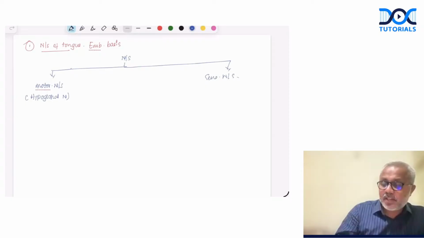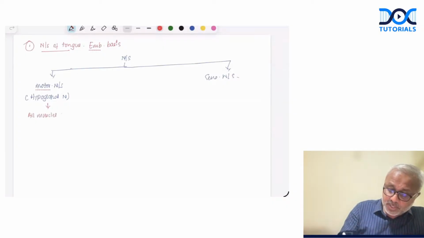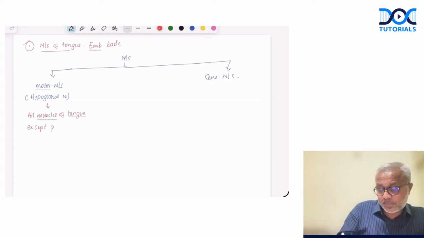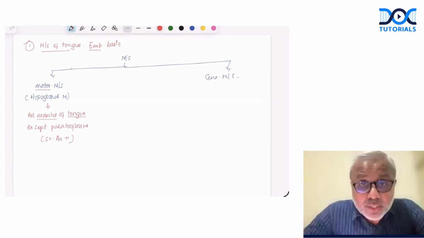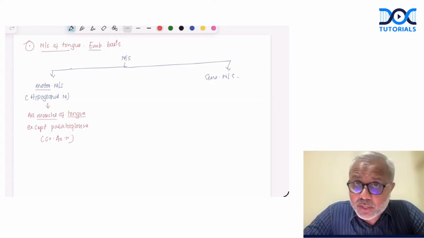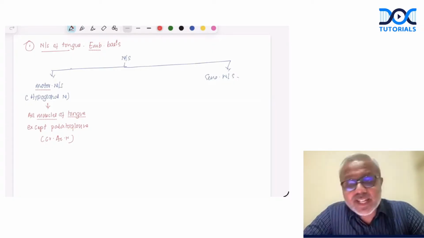Here there is a catch. When we talk about the hypoglossal nerve, this supplies all muscles of the tongue, right? All muscles of the tongue except palatoglossus, which is supplied by the cranial accessory nerve. You can write it or just leave it off. But remember, all muscles of the tongue are supplied by only one nerve, that is hypoglossal, except for palatoglossus. How do we explain sensory innervation?